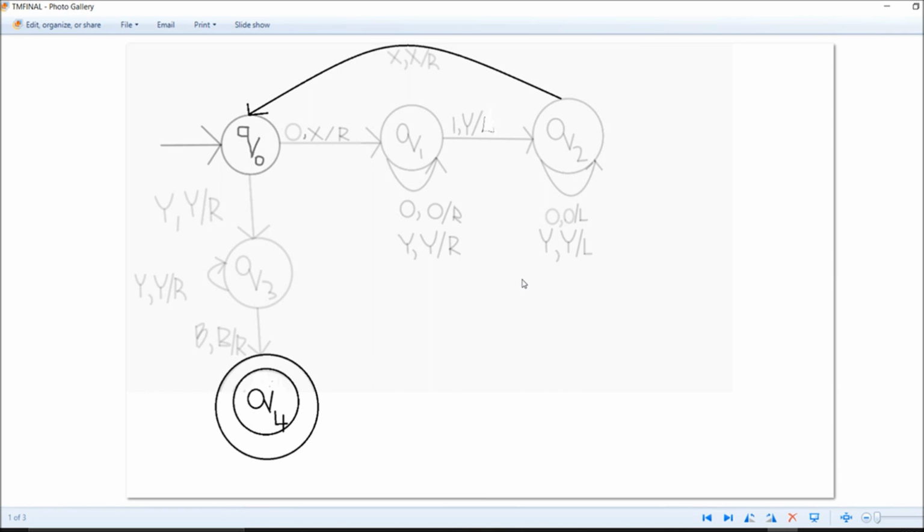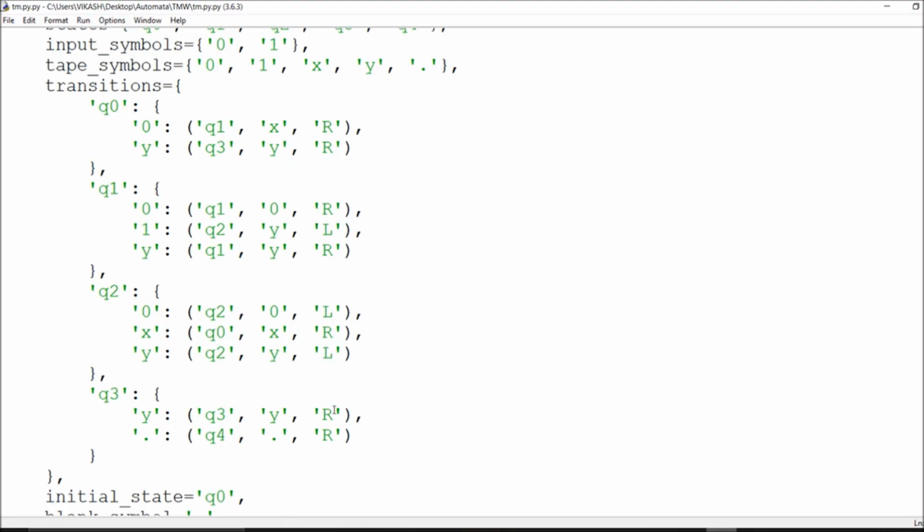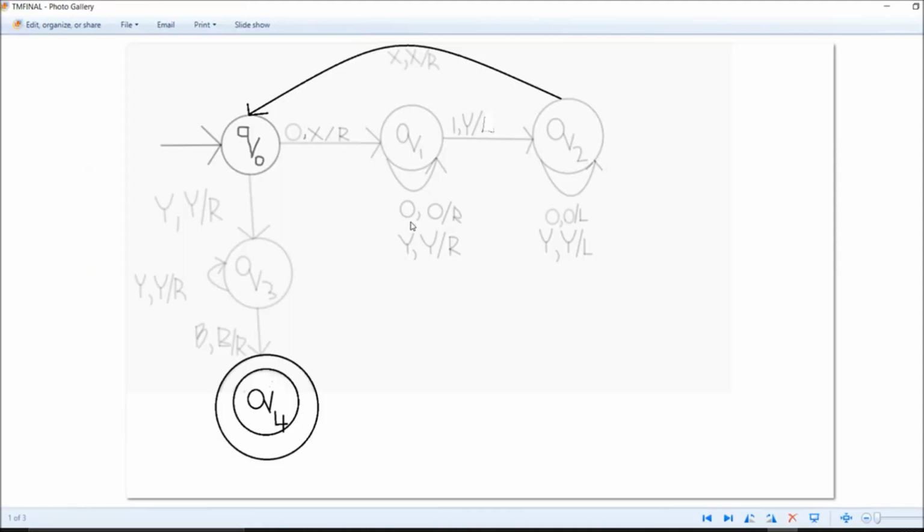Originally, for the same input tape symbols, we didn't get different states. We included each and everything in the same one. So this is the way we are going. First at 0 we got some input, and for the y input, what I am doing is we go to the q3 state, and if we got y, we write y straight and go right. So that's what we are doing here. If we got y, we write y and go right. This is the way you can utilize it.